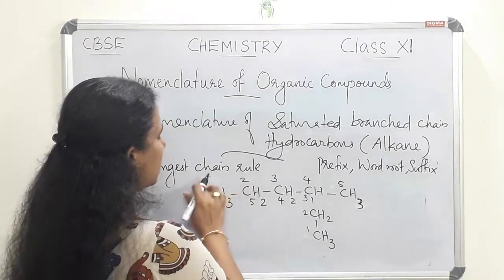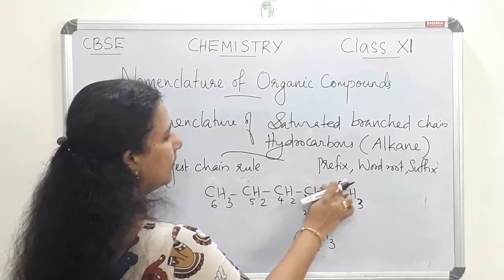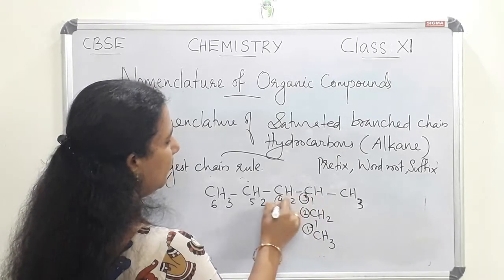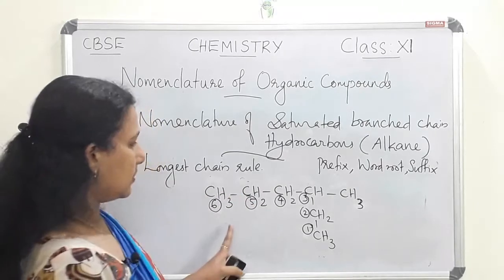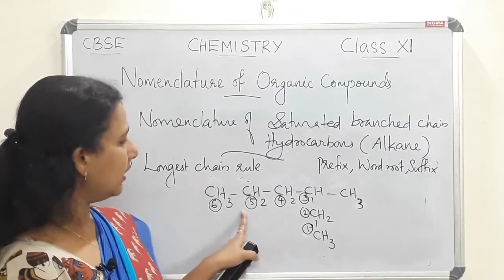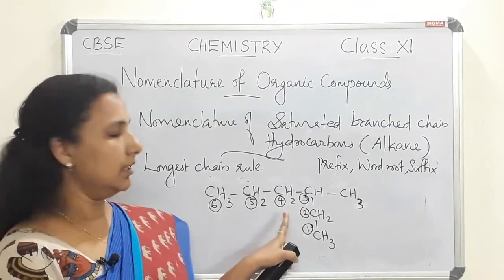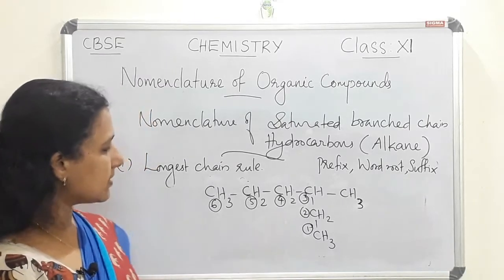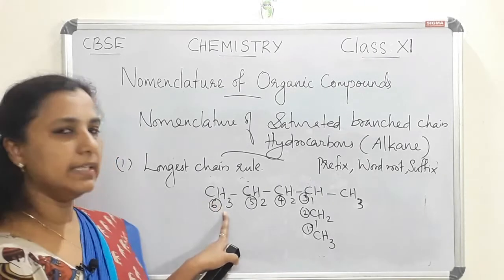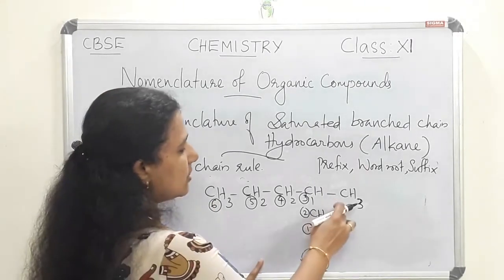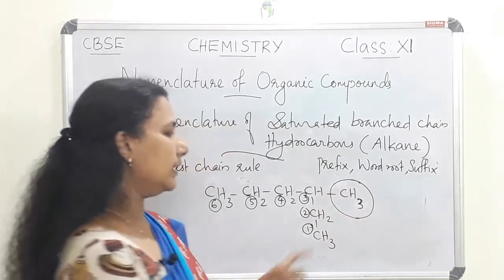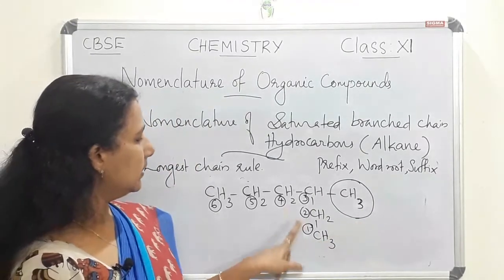So the first numbering is not right, and the numbering is like this: 1, 2, 3, 4, 5 and 6. So there are 6 carbon atoms in the longest chain. This is a continuous chain, and also we have to note that this is not a straight chain. This is the longest chain. It contains 6 carbon atoms. So we are applying the first rule here. And also the rest of the part is considered as the substituent.